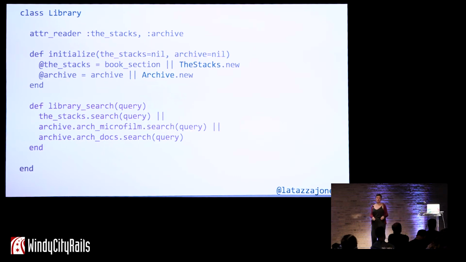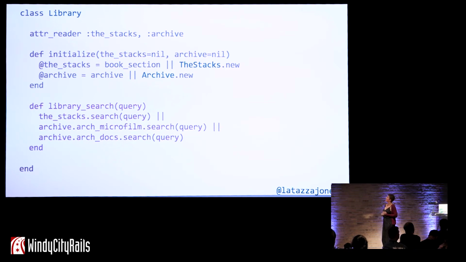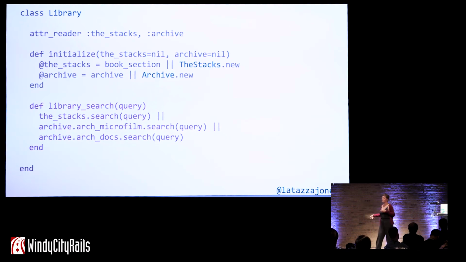This is breaking the Law of Demeter. The fact that we're reaching from archive through into a third class, calling a method on that third class, that's what's breaking the law.